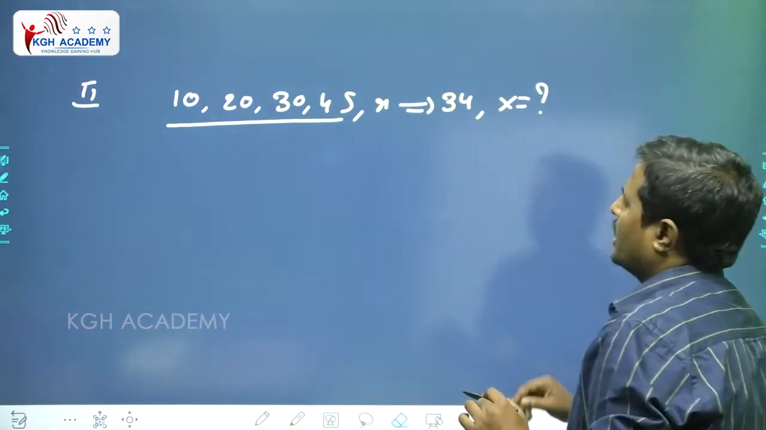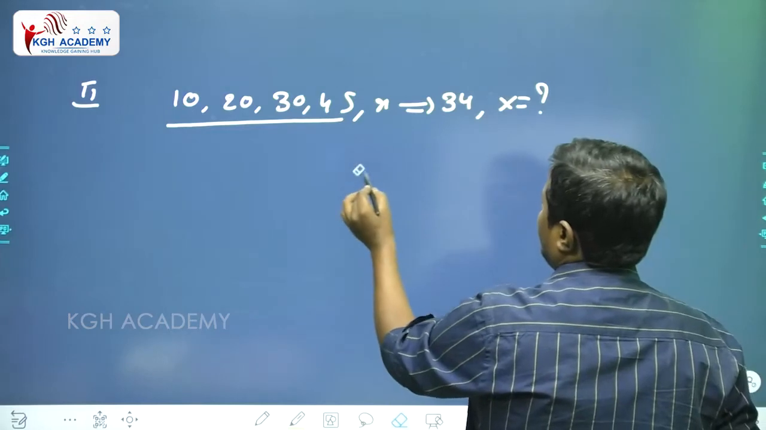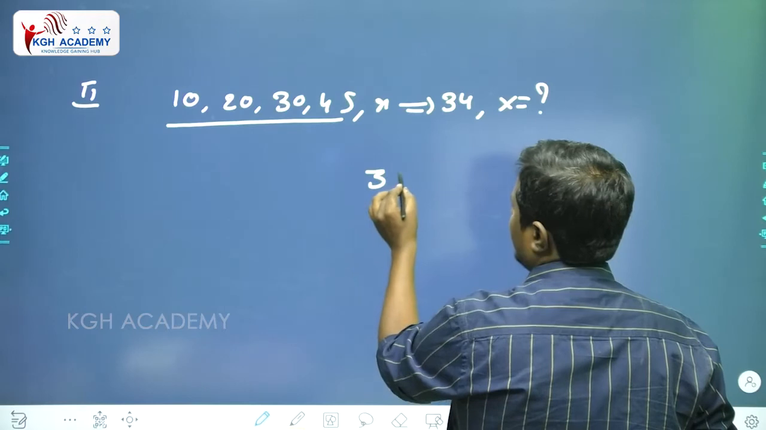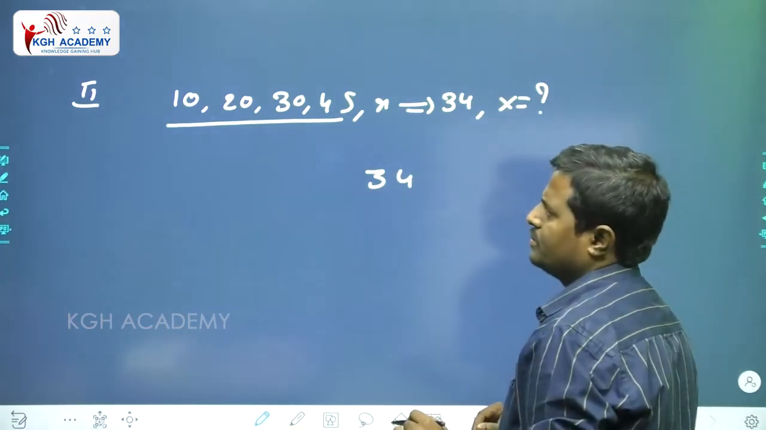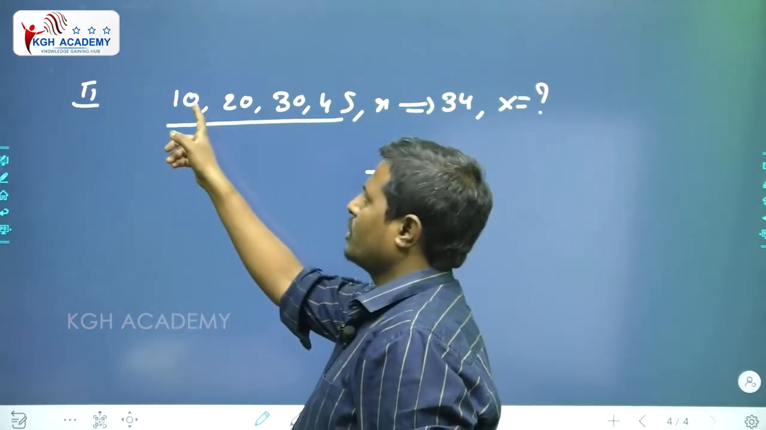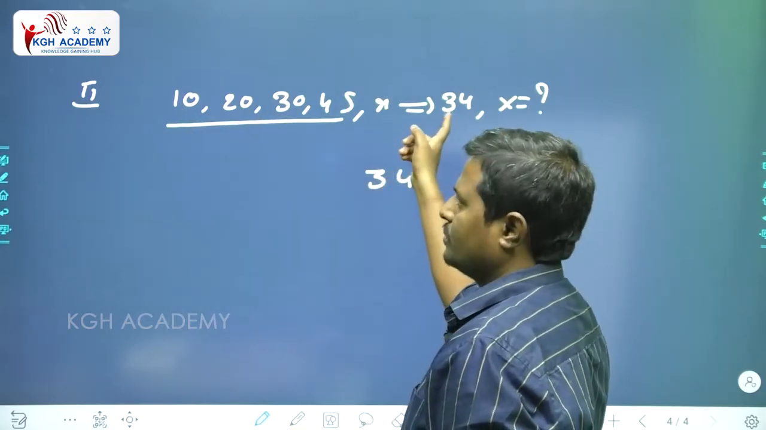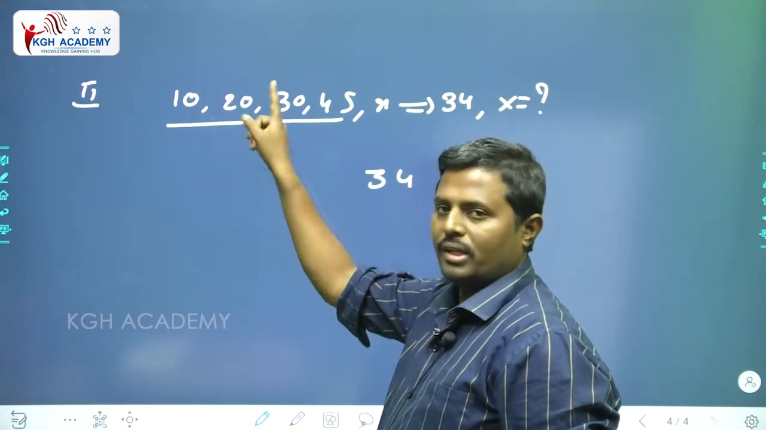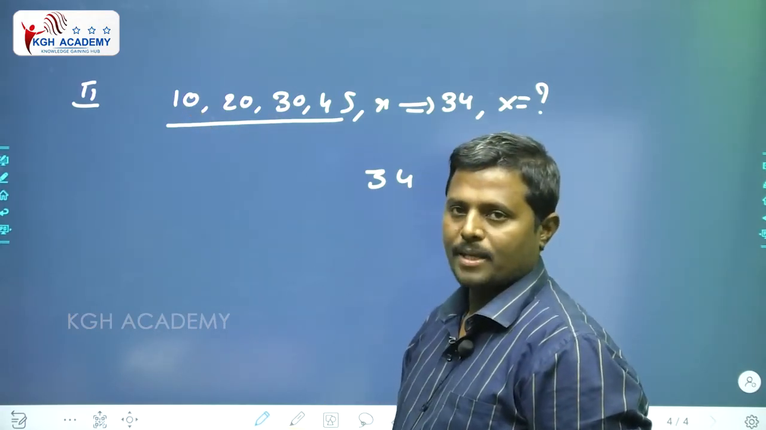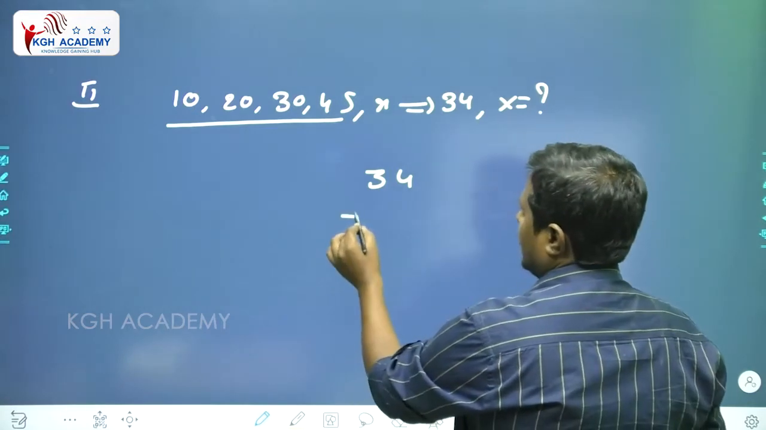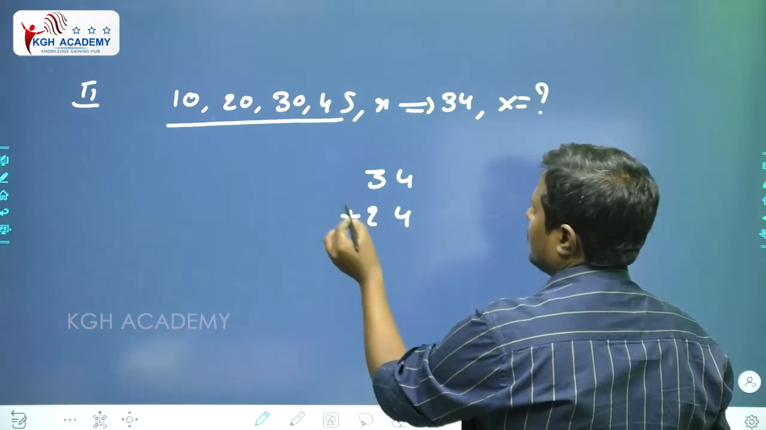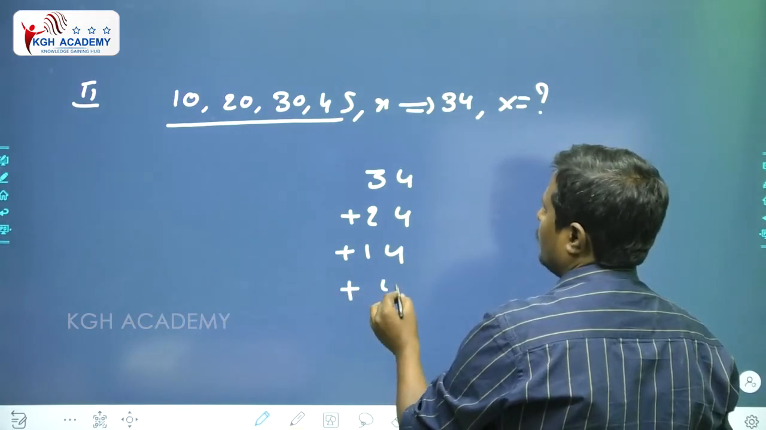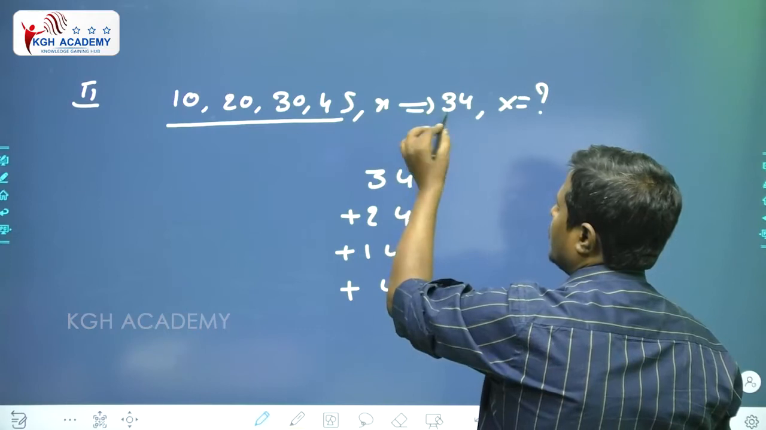What is the average here? It is nothing but 34. 34 is the average. If you compare 10 with the 34, 34 is how much more than 10? It is simply 24 extra. Next, its value is 14 extra. Next, 4 extra.